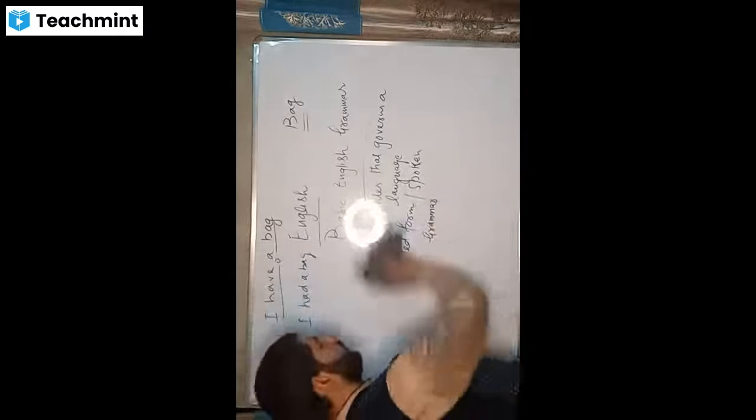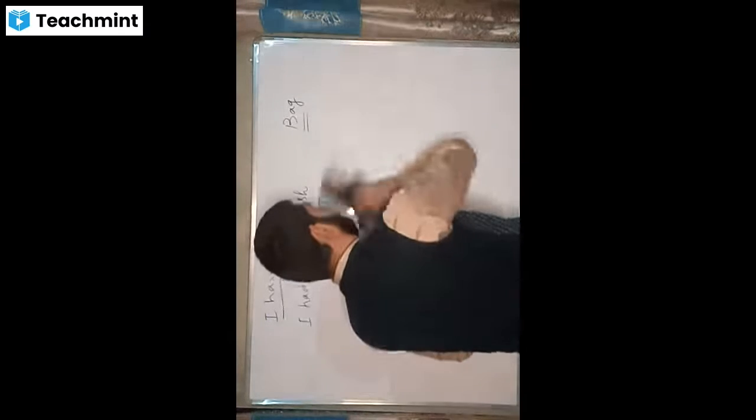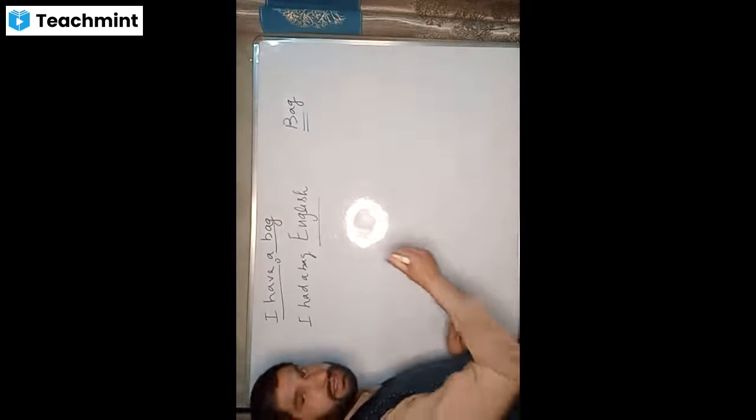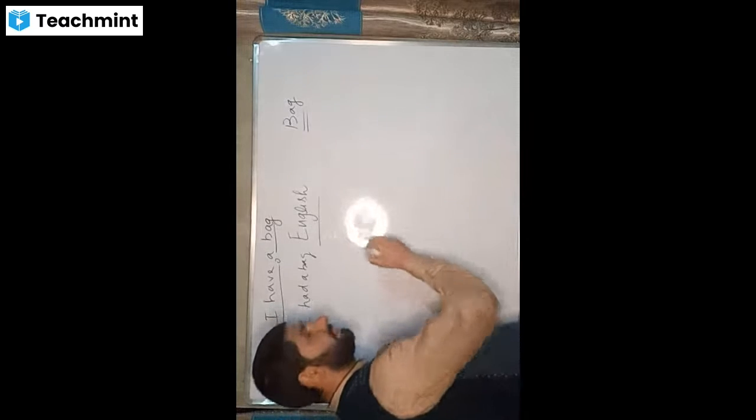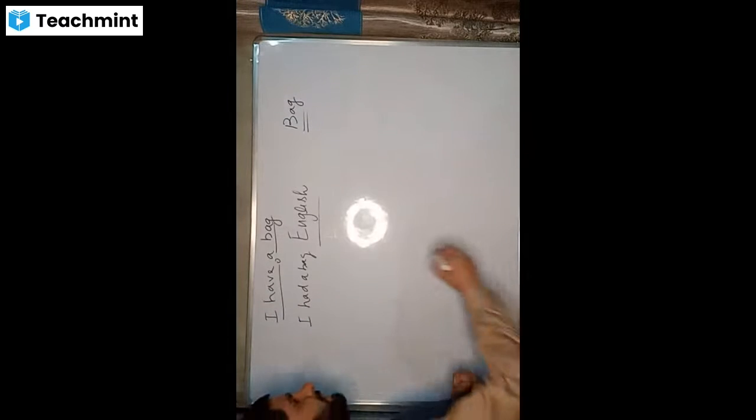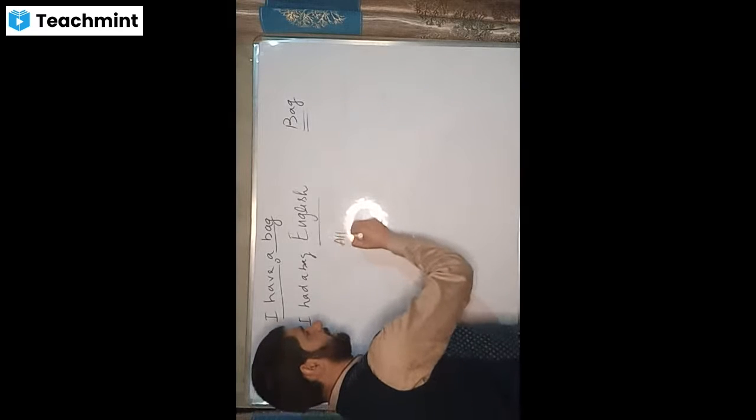Now, we have to say, where does a language start? What is the basic unit of a language? The basic unit of any language is alphabet.